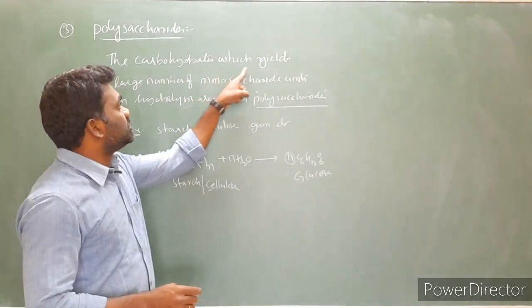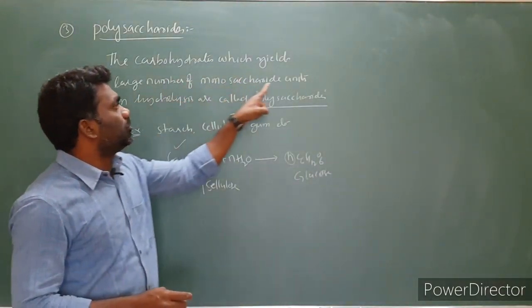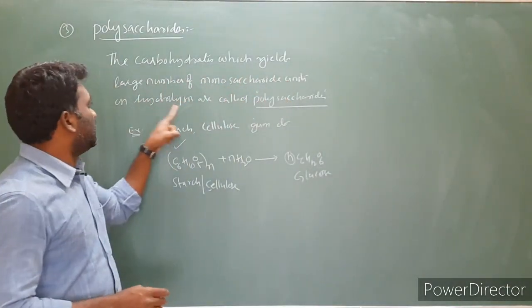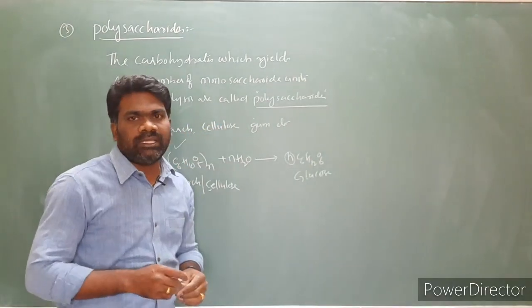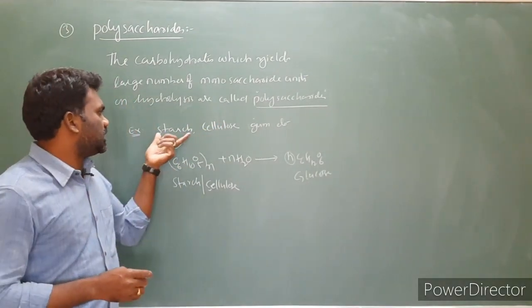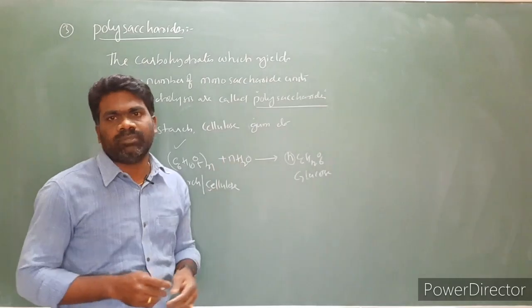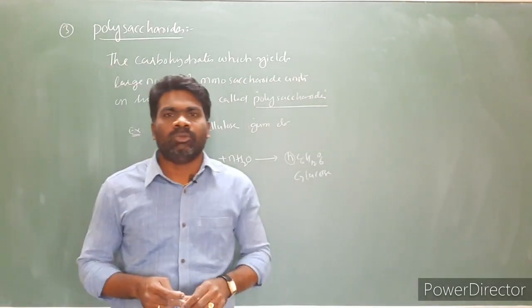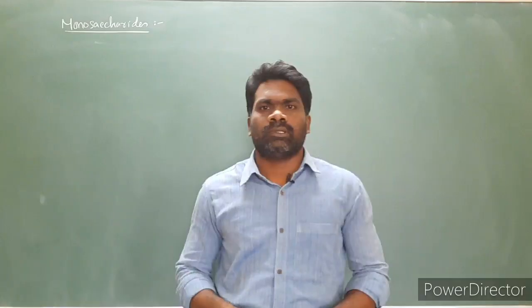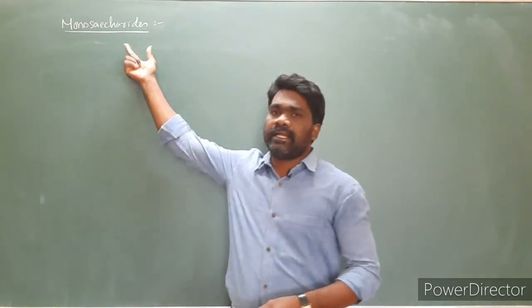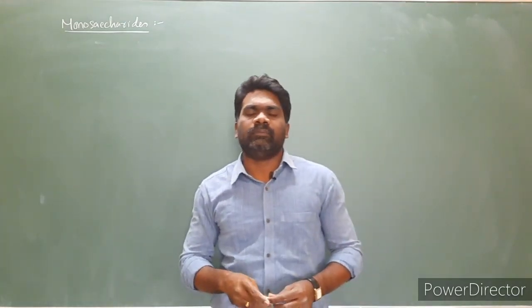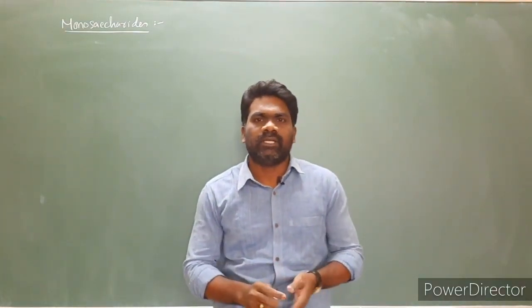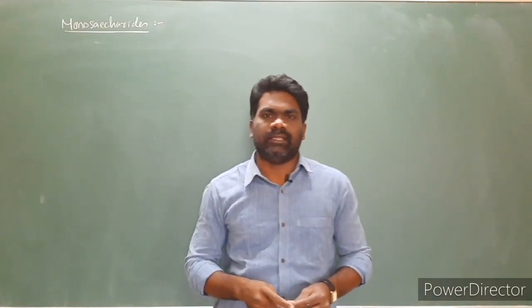The carbohydrates which yield a large number of monosaccharide units on hydrolysis are called polysaccharides. Examples for polysaccharides are starch, cellulose, gum, etc. Next, monosaccharides are further classified on the basis of the number of carbon atoms and functional group present in them.